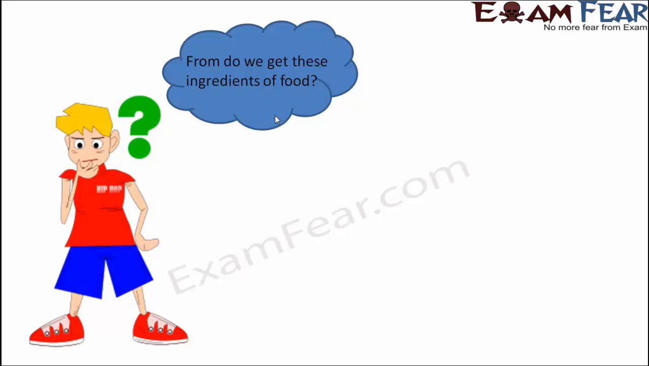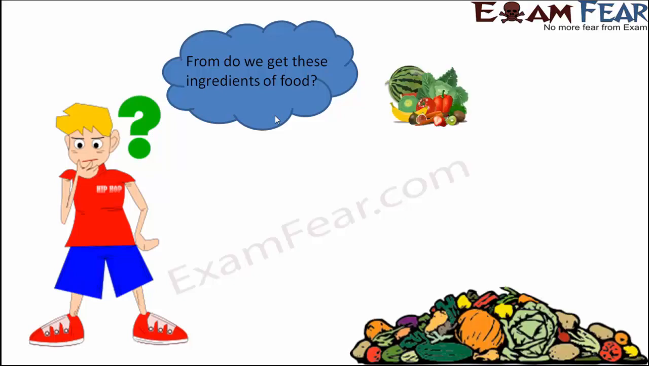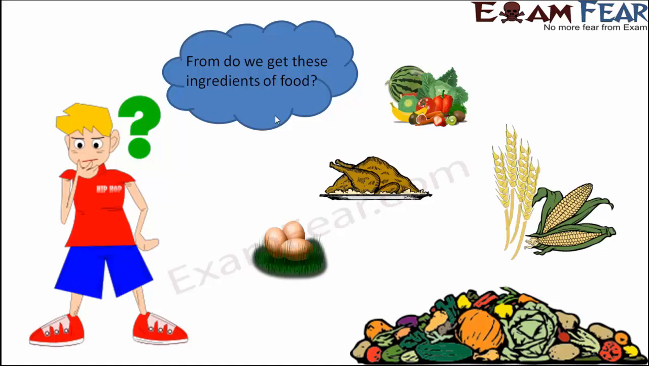From where do we get the vegetables? From where do we get the rice grains? From where do we get the pulses? So all these things which we have used in making the food items, from where do we get these items?